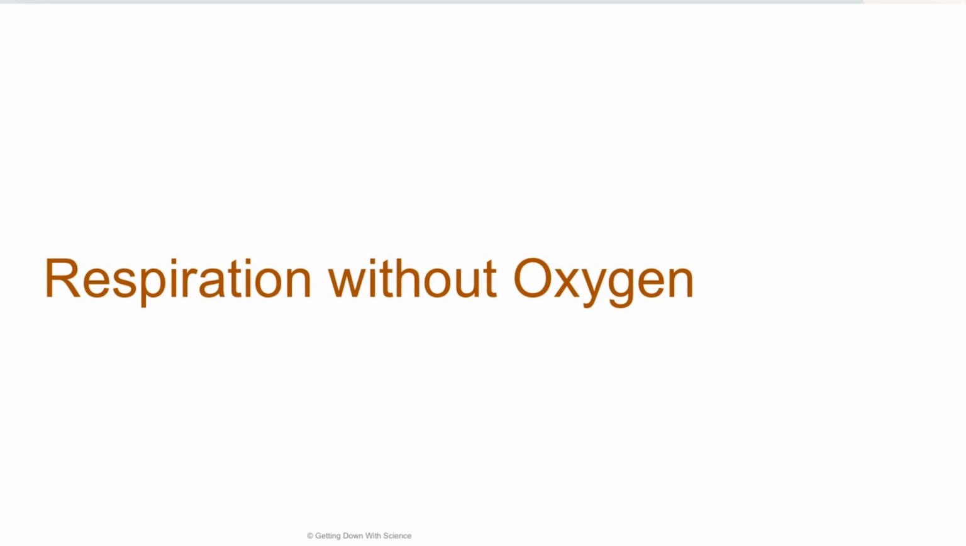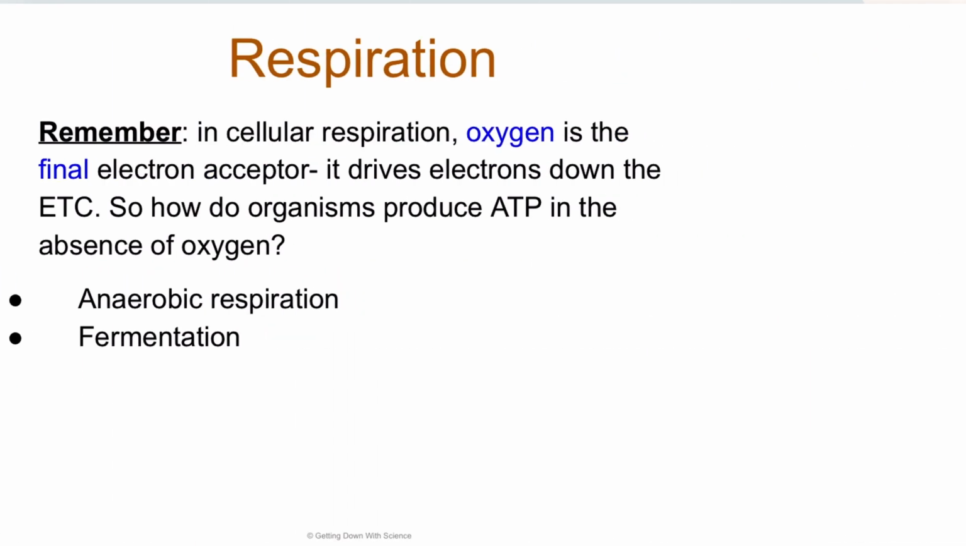Hey there, BioBuds. We are going to wrap up Unit 3, Topics 6 and 7 by talking about what happens to respiration when you don't have oxygen. So we've already talked about in Part 1 going through glycolysis and then pyruvate oxidation, the citric acid cycle, and ultimately oxidative phosphorylation to make all of my wonderful ATP in the mitochondria. But what happens if I don't have oxygen after glycolysis?